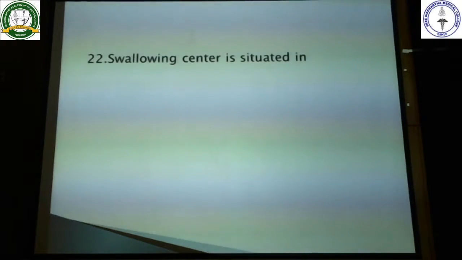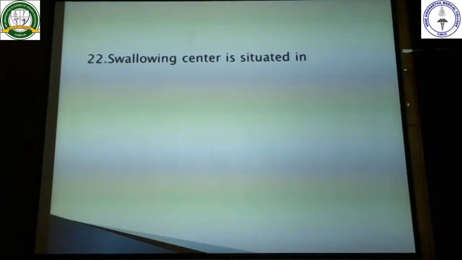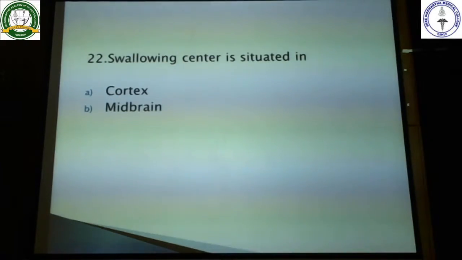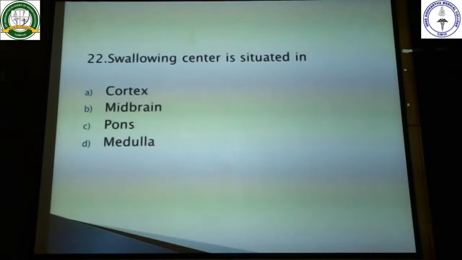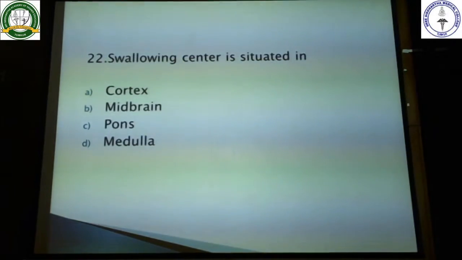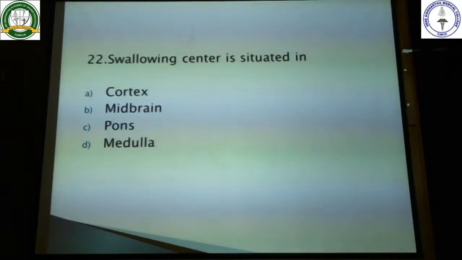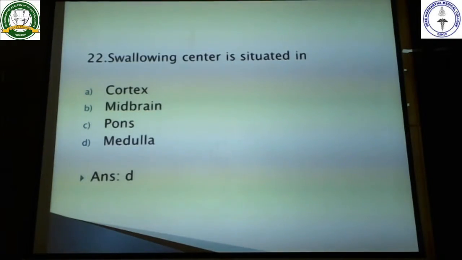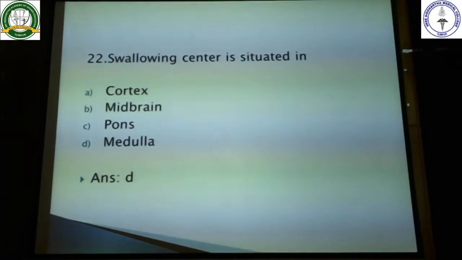Next, coming to the 22nd question. Swallowing center. CNS is already finished by now. Even special senses is also finished. GIT is also finished. The swallowing center is present in cortex, midbrain, pons, and medulla. Definitely, swallowing center is present in the brain stem. In general, you can tell the brain stem, but it is clear cut. It is present in the medulla oblongata. So the answer here is medulla oblongata.